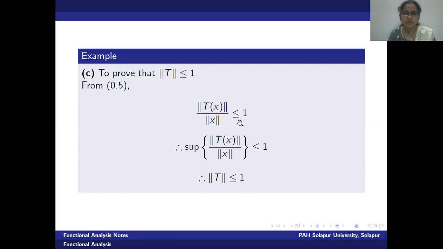Therefore, taking supremum on both sides, supremum of norm T of x upon norm of x. To the right, we have a single value, so no point in taking a supremum. That is, if every value of the set is less than or equal to 1, its supremum must be less than or equal to 1. Hence, norm T is less than or equal to 1.